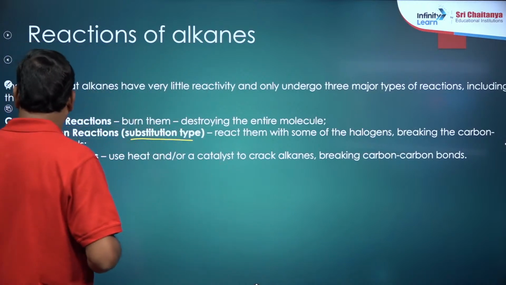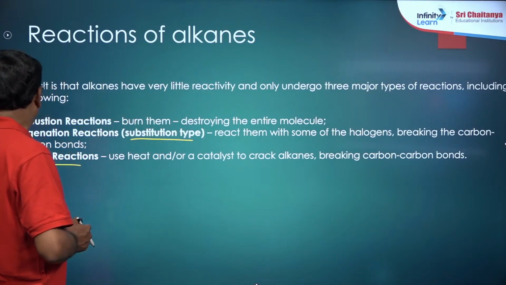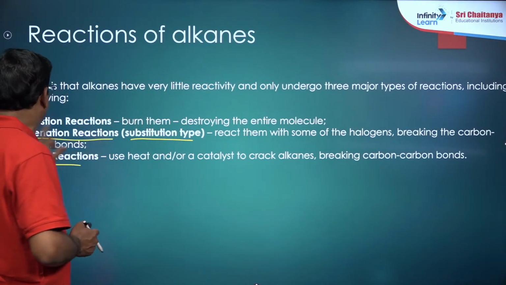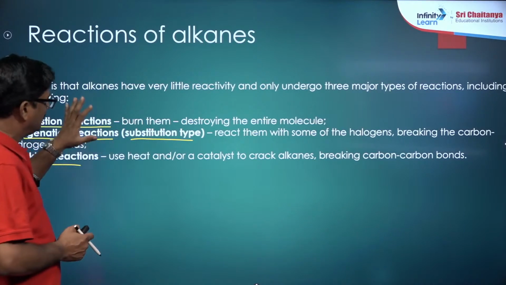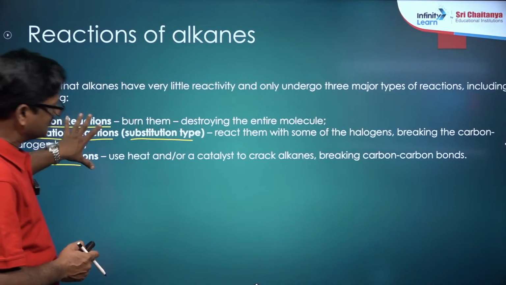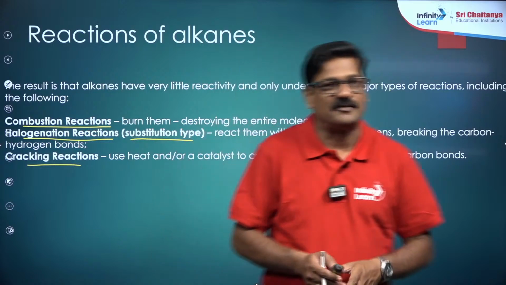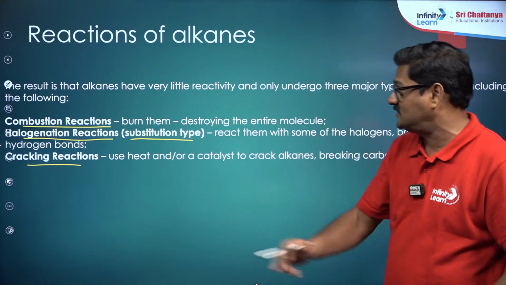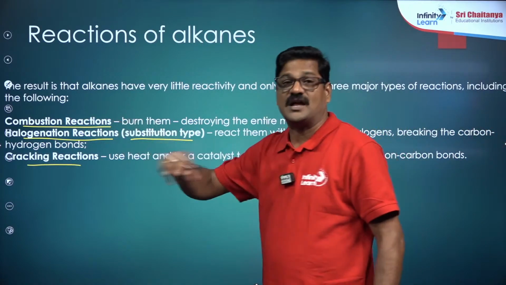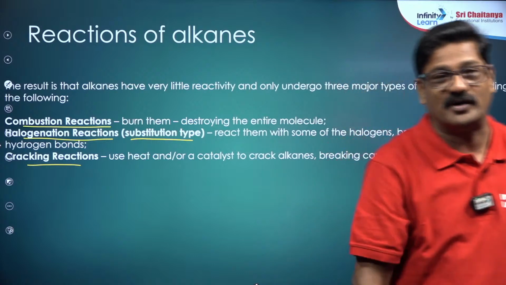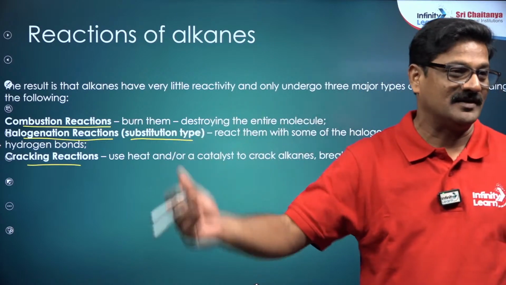You can also go for cracking. They can have halogenation reactions and combustion reactions, and these are the three basic reactions I just want to give. And from the NCERT line by line, I want to say the halogenation reaction is very, very, very important, and the mechanism is also important.